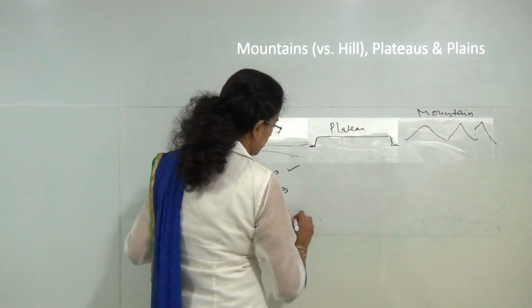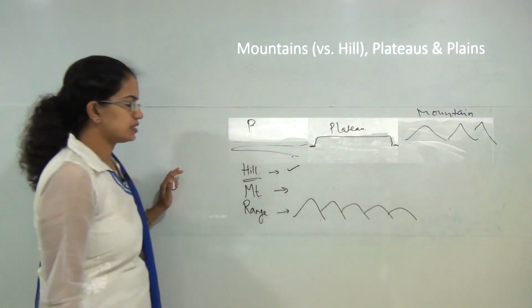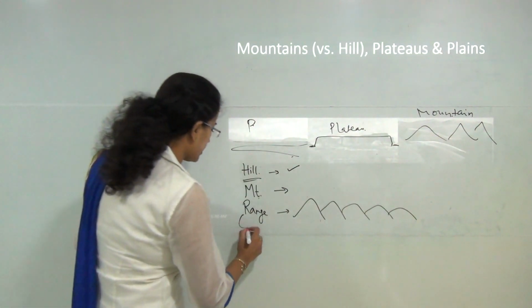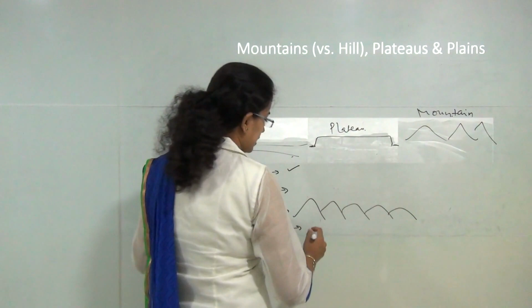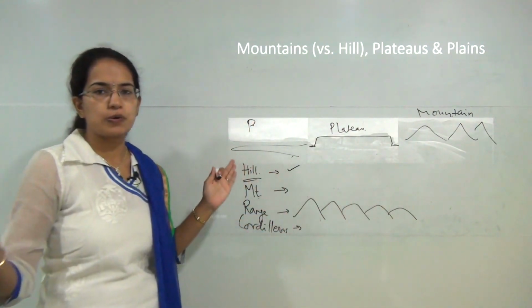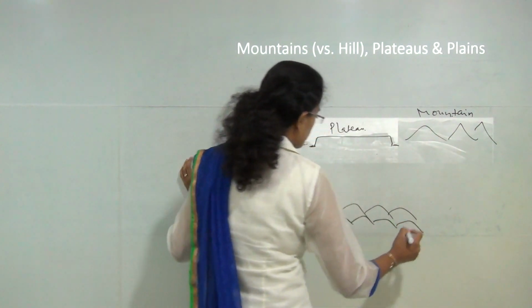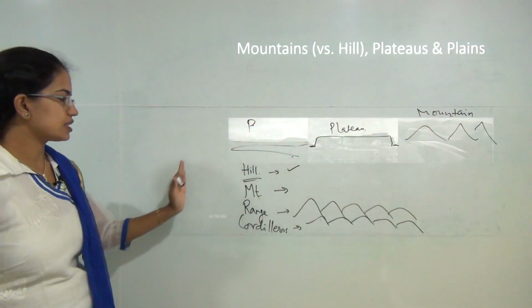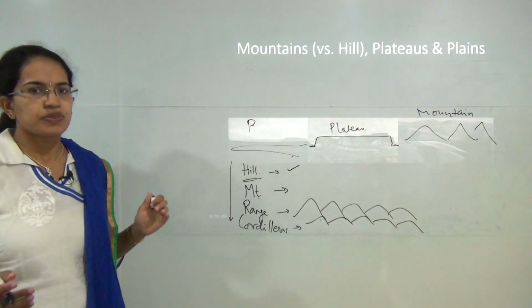Range is a series of mountains. So one mountain, next mountain and next mountain is a range. And then you have cordilleras, and these are systems of mountain ranges. So there are numerous ranges which come together to form cordilleras. So this is a progression that we see under mountains.